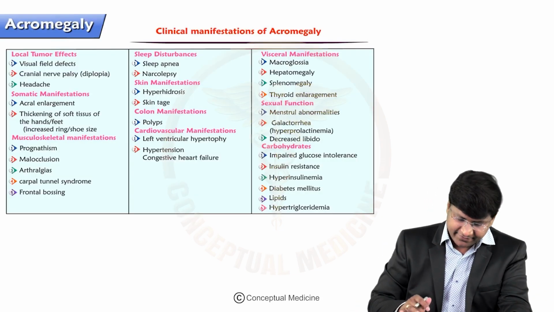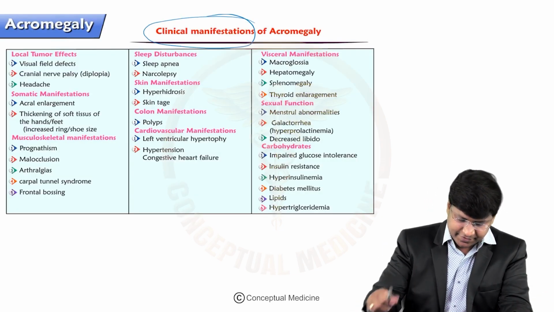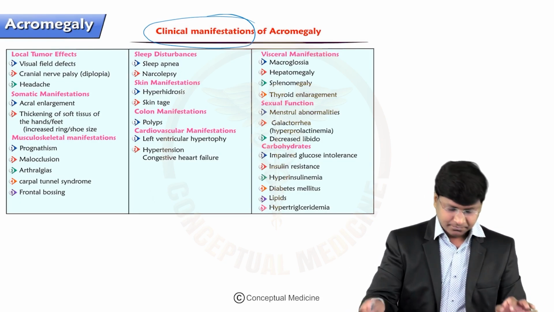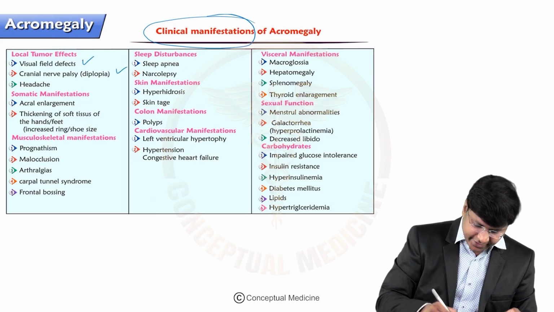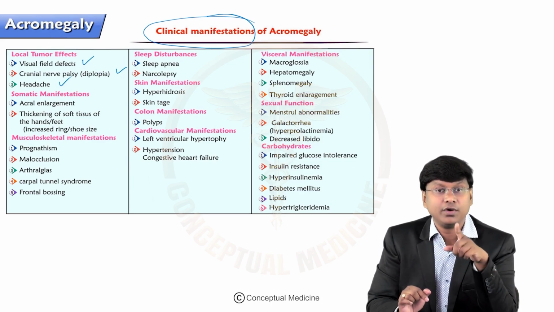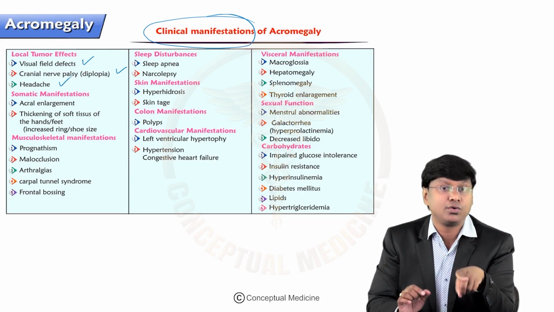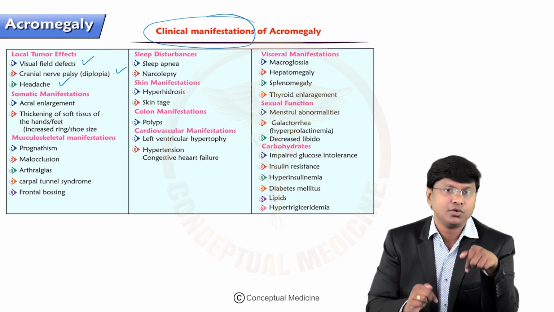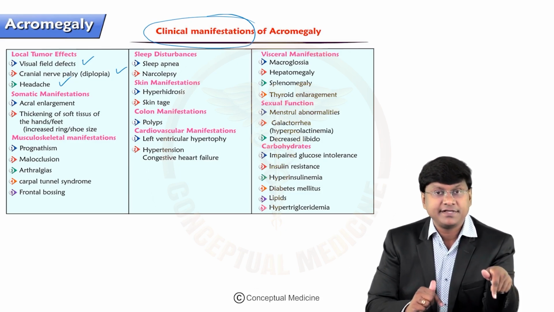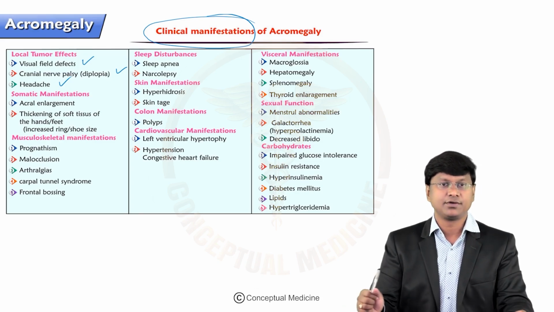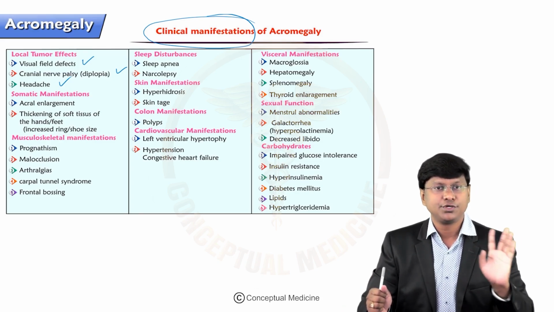So what I will do is summarize all the clinical manifestations of acromegaly. Number one, the local tumor effects. That is visual field effect, cranial nerve palsy and headache. You will have local tumor effects only whenever there is a macroadenoma, where the size of the tumor is more than 10 mm. If it is a microadenoma, you will not have these local tumor effects. And as I have said previously also, macroadenoma is more common than microadenoma. That is the local tumor effect.